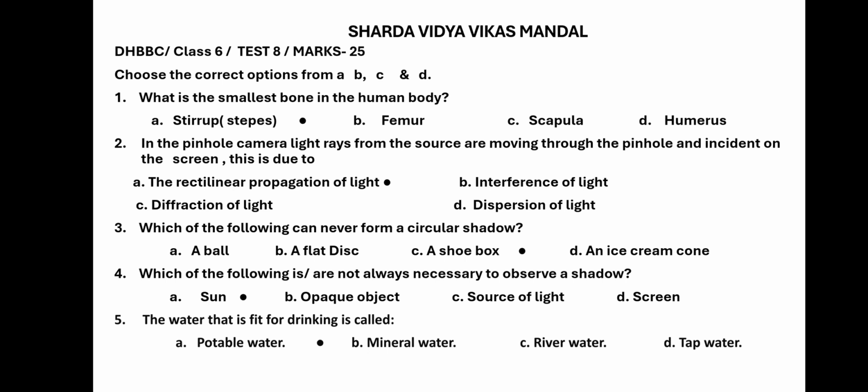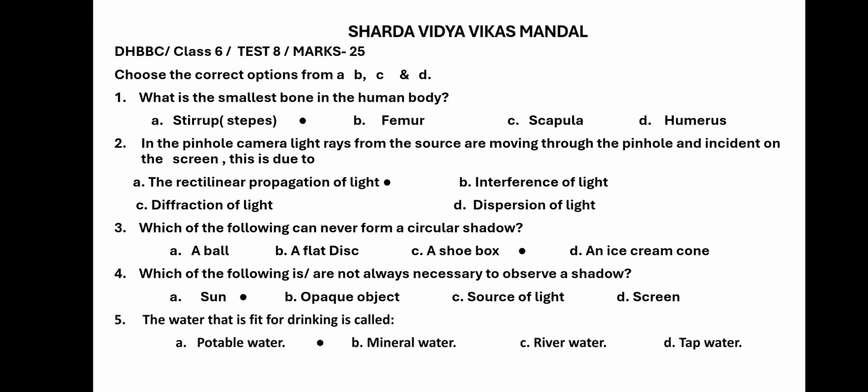But at night time also shadow can be seen because of the source of light, which can be a bulb, etc. So torch light also. Therefore sun is not giving the shadows always. Shadows will not be formed in presence of the sunlight always. So sun is the correct option. That is, A option is correct for the fourth question.